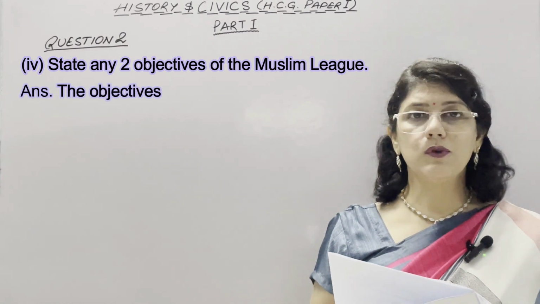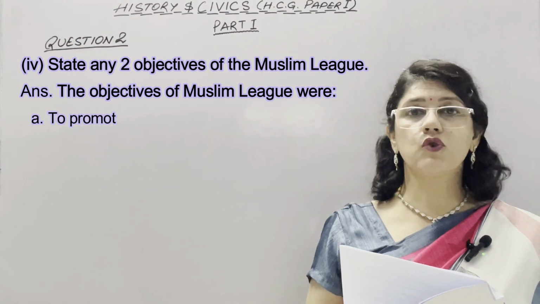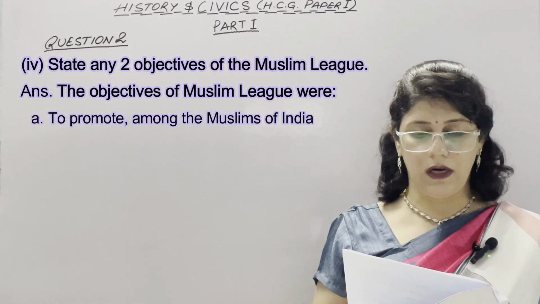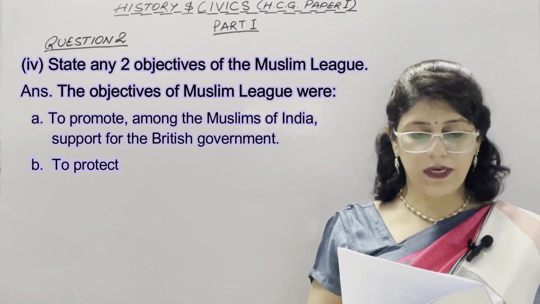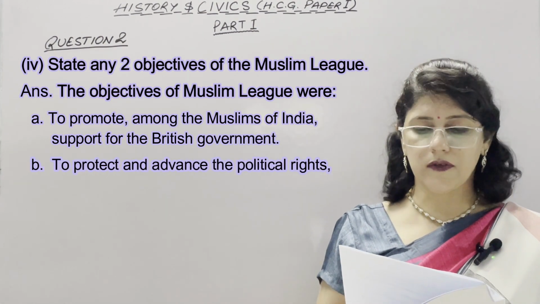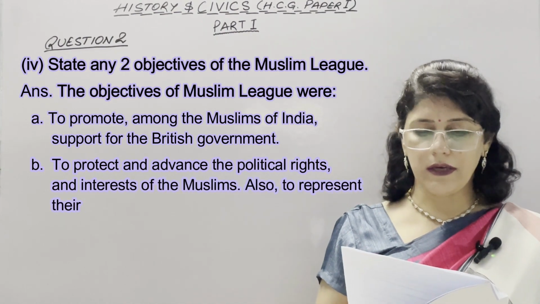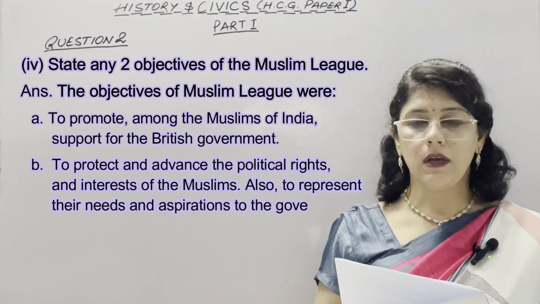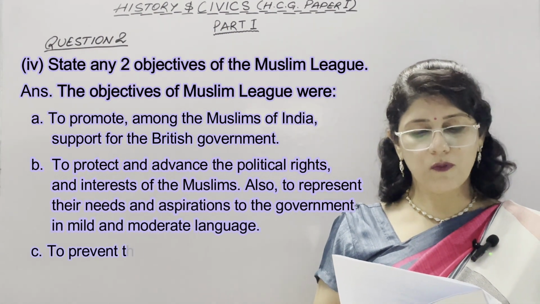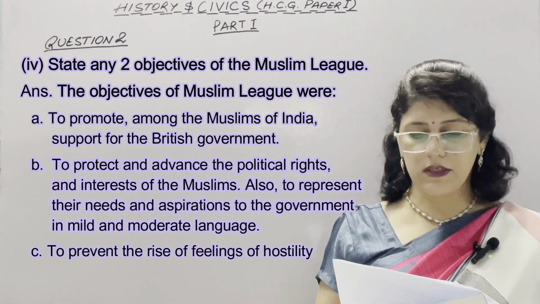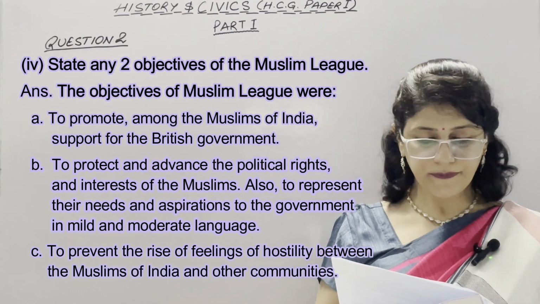Fourth is state any 2 objectives of the Muslim League. The objectives of the Muslim League were laid down as follows. First is to promote among the Muslims of India support for the British government. Second is to protect and advance the political rights and interests of the Muslims, also to represent their needs and aspirations to the government in mild and moderate language. Third is to prevent the rise of feelings of hostility between the Muslims of India and other communities.